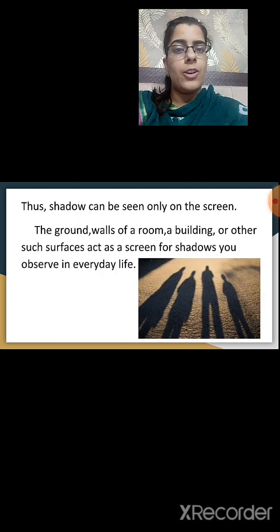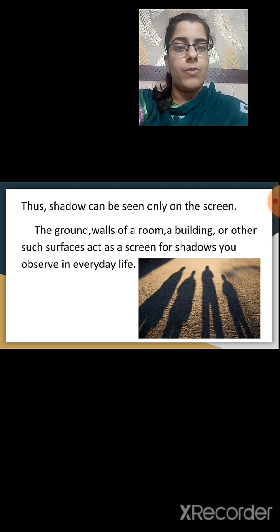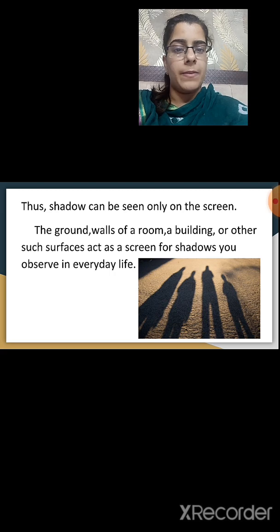Thus, a shadow can be seen only on a screen. So, if there is a screen, we are able to see the shadow. The ground, walls of a room, a building or other surfaces act as a screen for the shadows you observe in everyday life. So, in the activity that we have seen, what acts as a screen? The cardboard sheet acts as a screen and we were able to see the shadow on it.